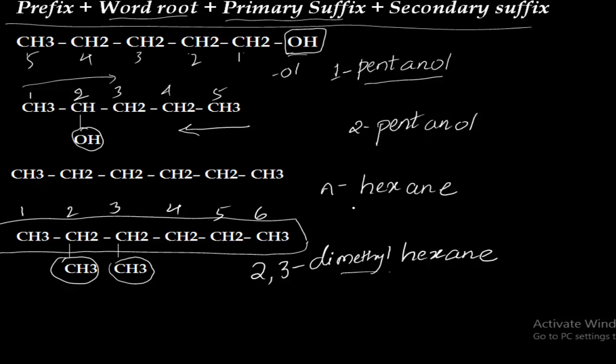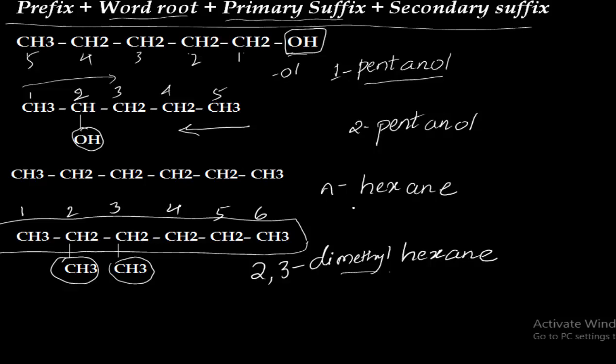So try to solve more and more questions on nomenclature of alkanes as well as many other compounds. Here I have taken only OH functional group. There will be presence of amine, carboxylic acid, aldehyde, ketone, and also the compounds which consist of substituent groups. Okay, chloro, bromo, fluoro. By taking those examples, try to name all those compounds. Okay, so then only you will become perfect.